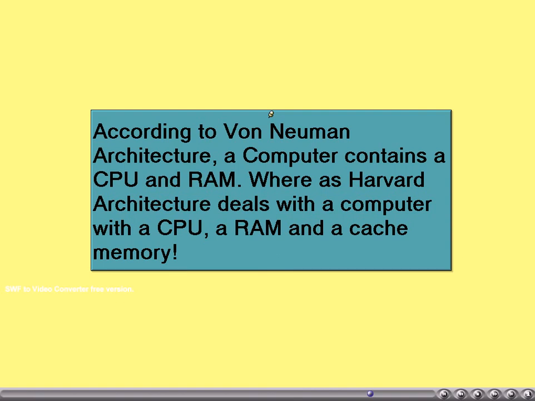According to von Neumann architecture, a computer contains a CPU and a RAM module. Whereas according to Harvard architecture, a computer will have a CPU, a RAM module and a cache memory. Cache memory is a faster device than RAM. Thus, recently read instructions and data are stored in cache memory such that next time if the same are needed they will be read from cache memory instead of RAM memory as in von Neumann architecture. Thus, our program gets executed efficiently, that is, faster.